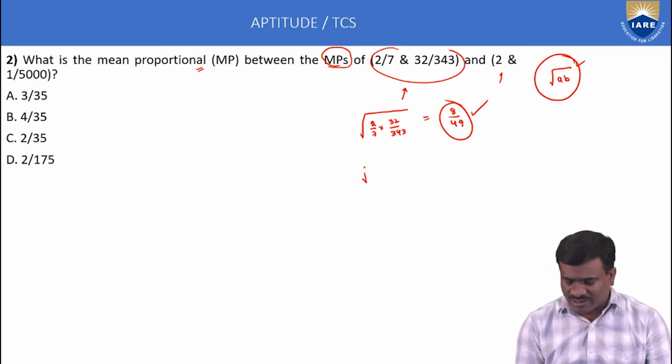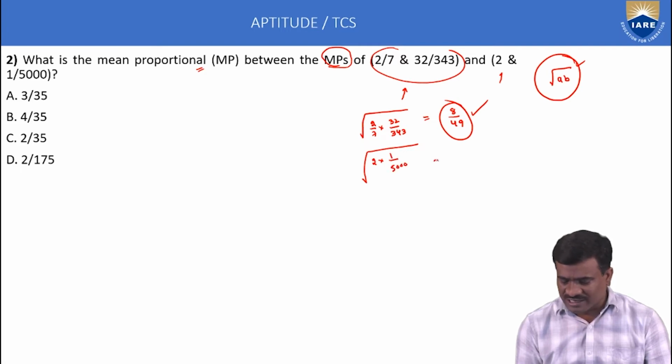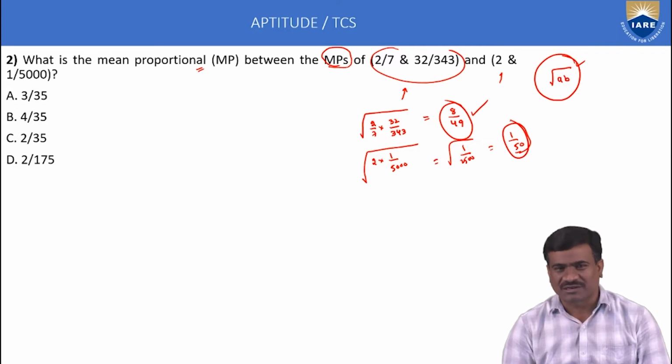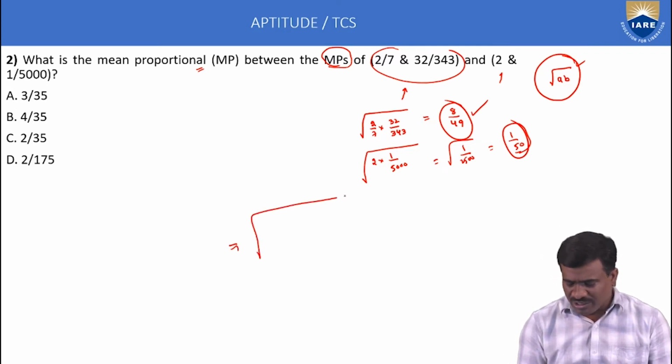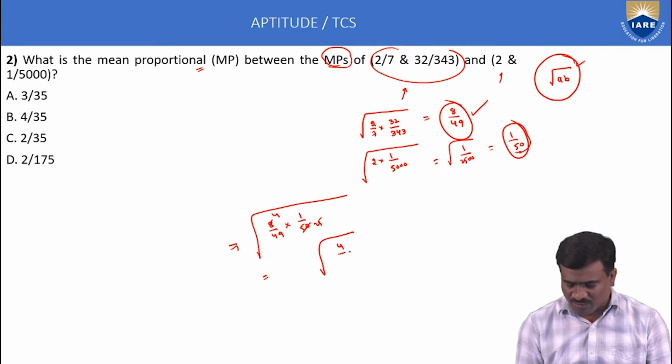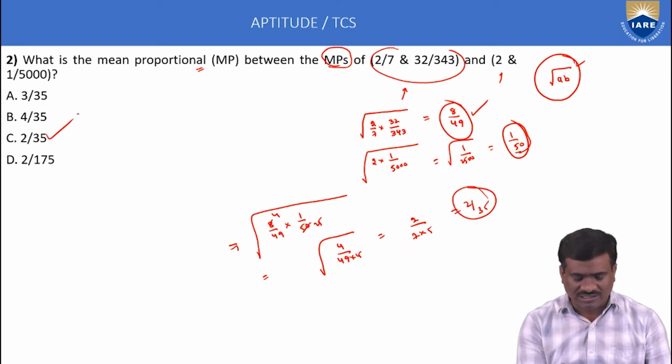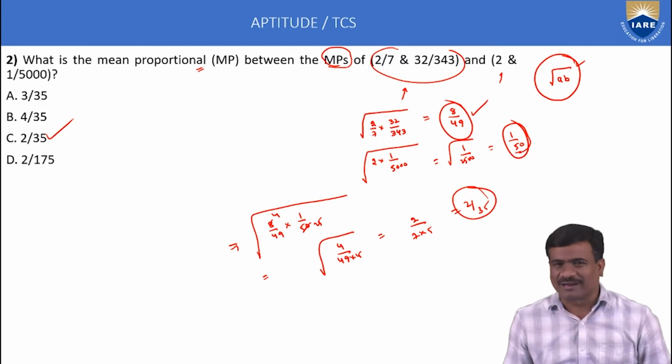Second bracket, again calculate the mean proportion of the second bracket. A is 2 and B is 1 by 5000, so root of 2 by 5000 is equal to 1 by 2500, which is 1 by 50. This is the second bracket mean proportion. Finally calculate the mean proportion of the first bracket and the second bracket. That is 8 by 49 into 1 by 50, which gives 2 into 4, 2 into 25. Then answer is 4 by 49 into 25, equal to 2 by 7 into 5, which is 2 by 35. Option C only correct. This is about the second example method.